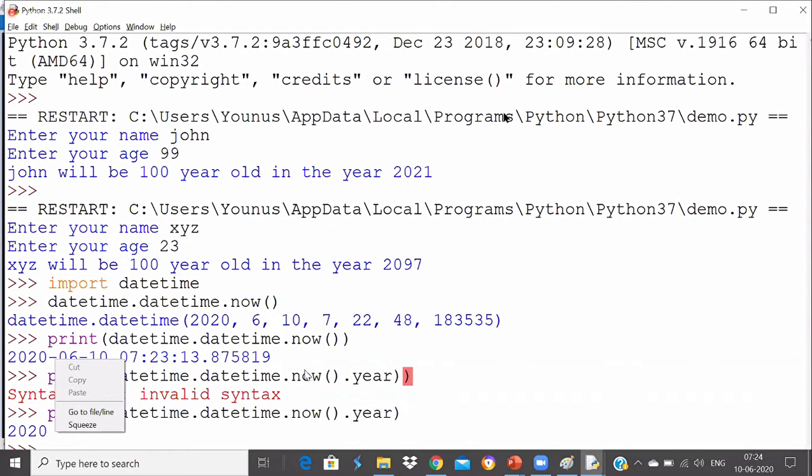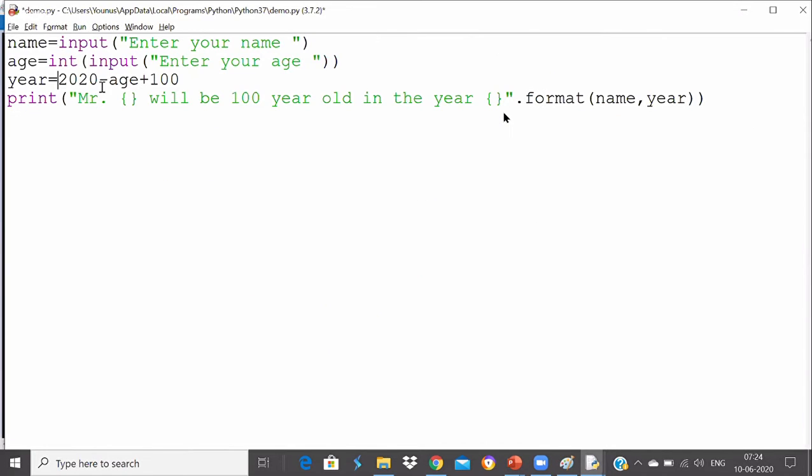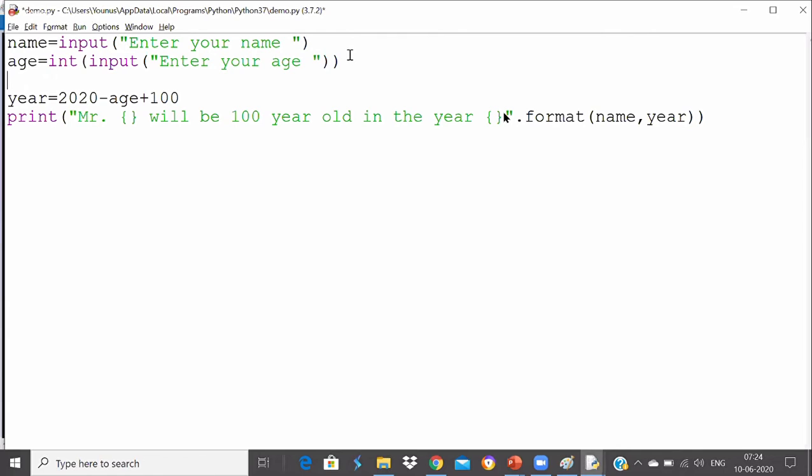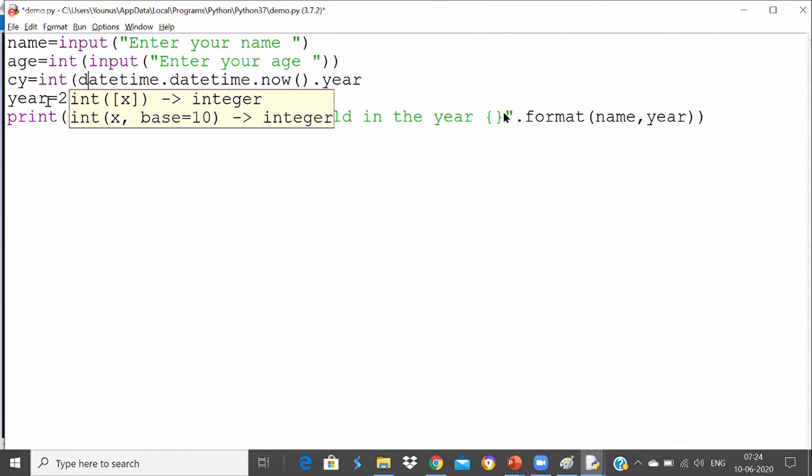So it's picking the year from the computer system. So this program will be independent of the current year. What I will do is I'll take a variable called cy for the current year, and I'll write date.year and convert it into integer as well, because it may return a string. So safe side, always convert into integer.